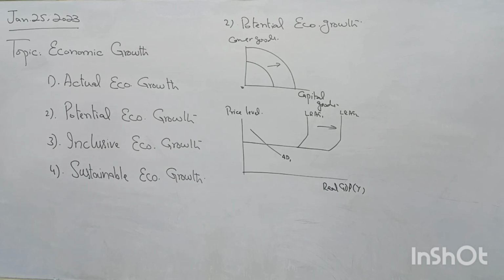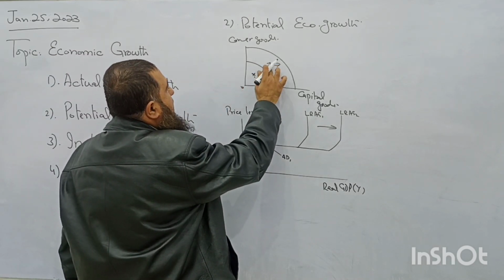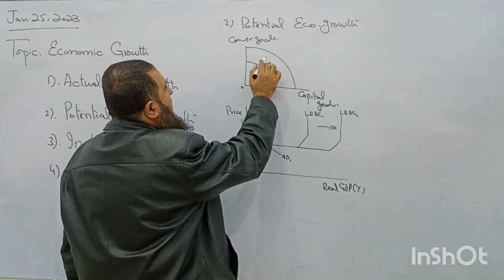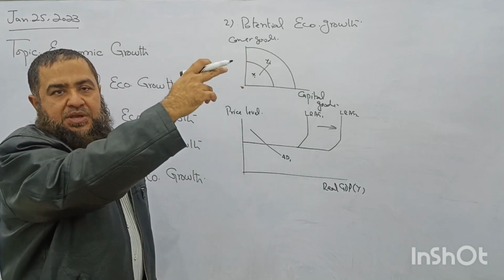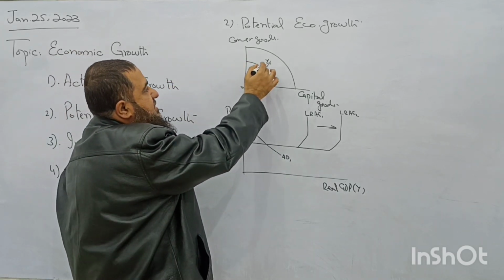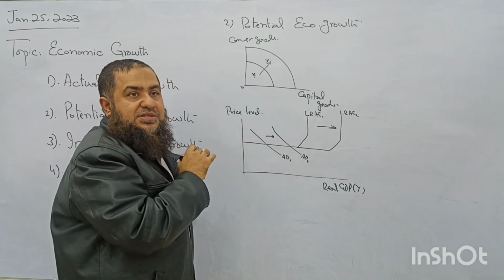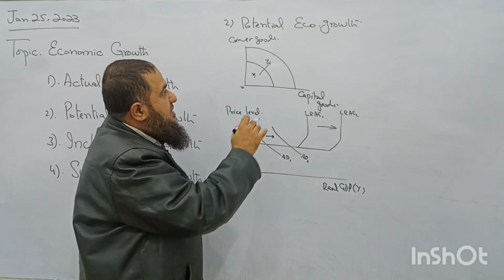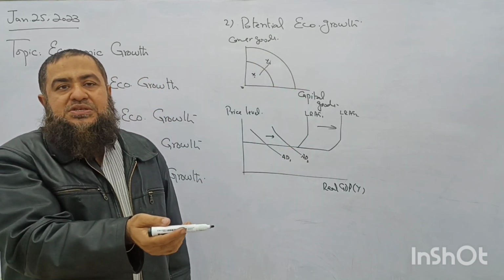Can we have both growths of the country at the same time? Both actual and potential have increased. Can I say previously economy was here, now it moves to the point Y, which is now below the new PPC. So this is now actual economic growth, its aggregate demand has increased, and at the same time we see the potential of the country has also increased.